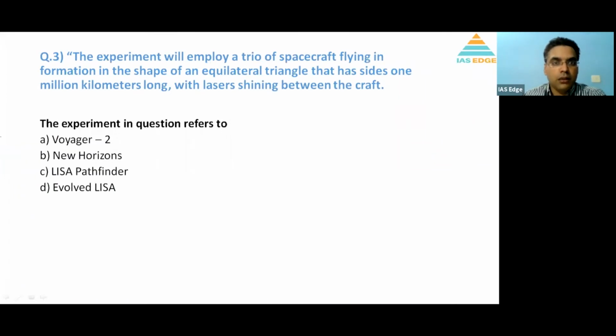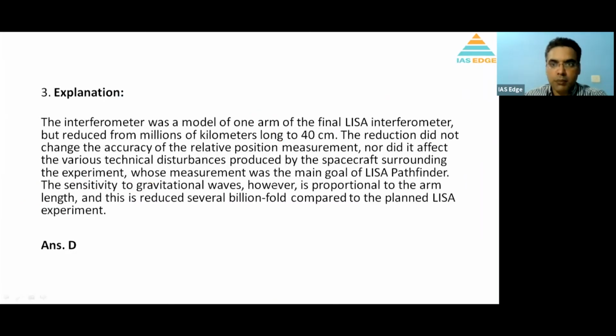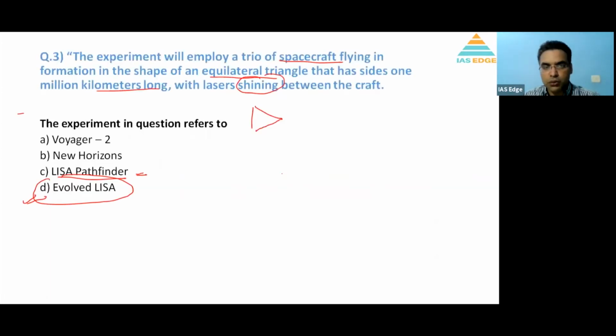Question number 3. The experiment will employ a trio of spacecraft flying in a formation in the shape of an equilateral triangle, with each side a million kilometers long, with lasers shining between the spacecraft. That is the experiment. Now this experiment was using LISA Pathfinder. It was in the news, but the experiment is called Evolved LISA. You can see the solution here. Basically, a model was created that reduced millions of kilometers to 40 centimeters, and based on that, this experiment was carried on. It was a factual question. If you have read this news properly, you could have done it. It was in the news, remember.